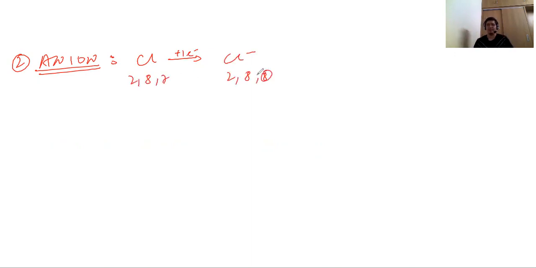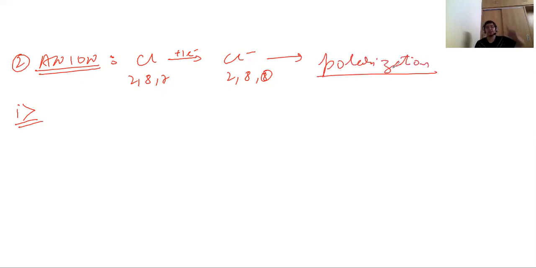So the electron affinity concept comes into play. Now the factors which affect this: for the anion, we are going to discuss its polarization. In cation, we discussed its polarizing power. Here, we will discuss its polarization.